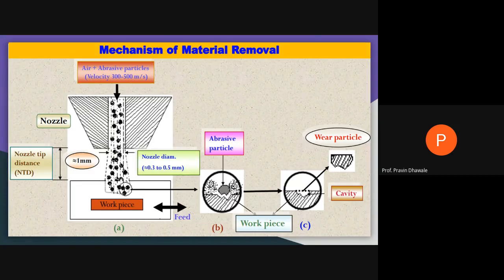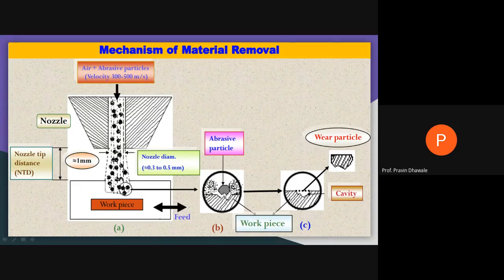Within a fraction of a second, n number of these abrasive particles strike a particular, specific area of the workpiece. Because of that, by erosion action, the material from the surface of the workpiece is removed in the form of small, minute particles.